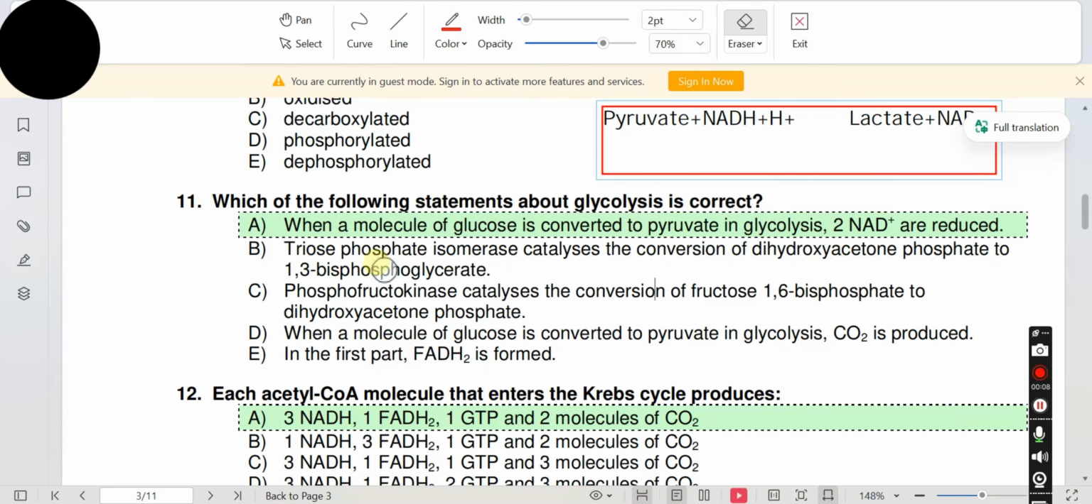Option B. Triose phosphate isomerase catalyzes the conversion of dihydroxyacetone phosphate to 1,3-bisphosphoglycerate. Now there is a trick to solve this. The word isomerase tells us that there will be an isomerization process, but dihydroxyacetone phosphate is not an isomer of 1,3-bisphosphoglycerate, so B can't be the answer.